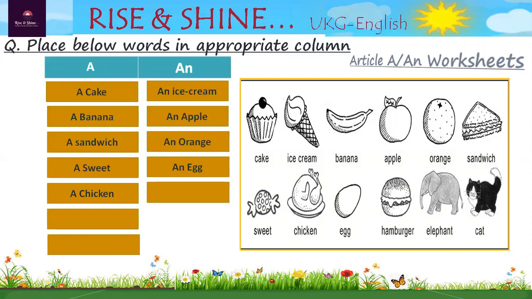H is consonant. So it must be a hamburger. Write down below A column. Next is elephant. It must be an elephant because starting sound is E. E is vowel. So write down below an column. Next is cat. C is consonant. It must be a cat.